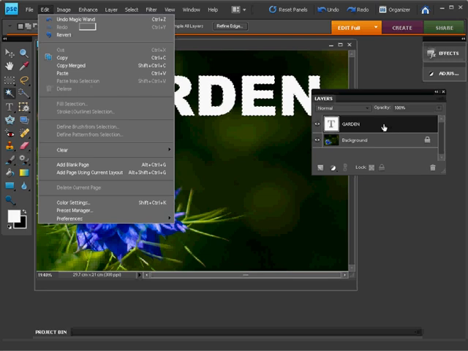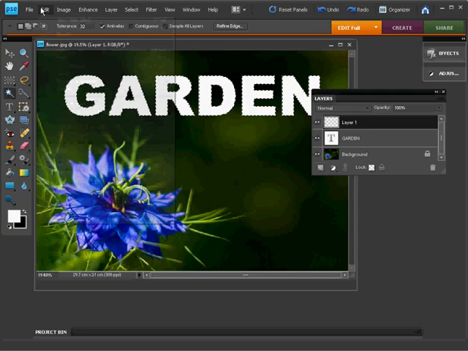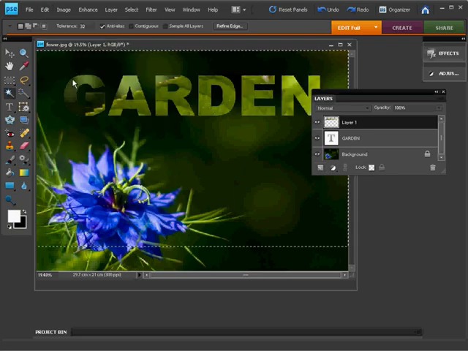So all we have to do before we can paste into this selection is create a new layer. So we use our Layers palette, click on the Create a New Layer icon. Click once, we get a layer 1 at the top of our layer stack, and now if we go back up to edit, we can choose paste into selection. Click on that once, and our leaf will be pasted into the garden lettering that we've selected.